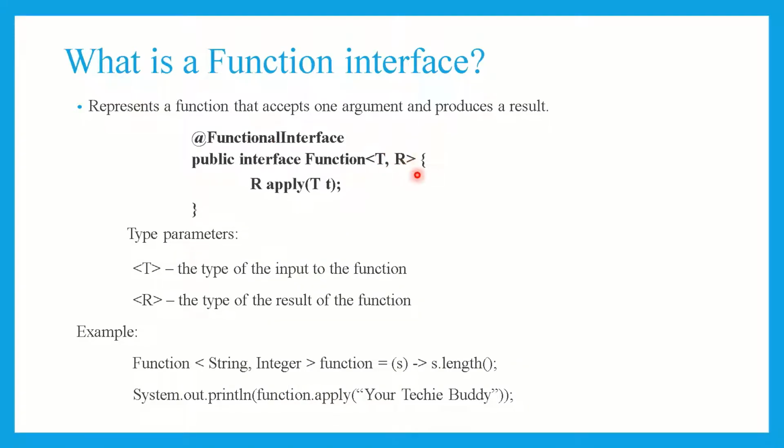That is what Function is all about. It takes T, returns R, and the method which we use in the Function interface is apply, right? For example, Function<String, Integer>, s.length. You can get the length of the string here, right? This also returns an Integer. Takes a String, returns an Integer. This is all about Function.